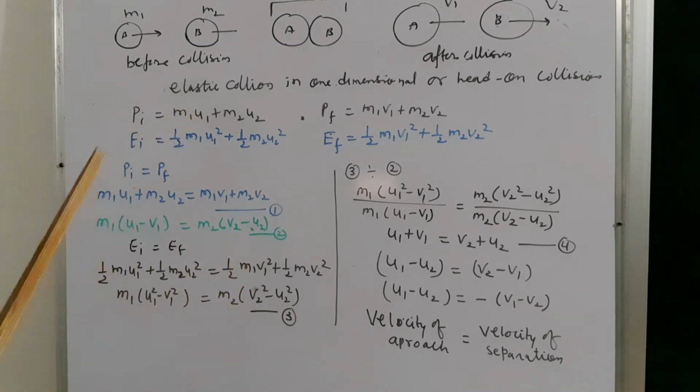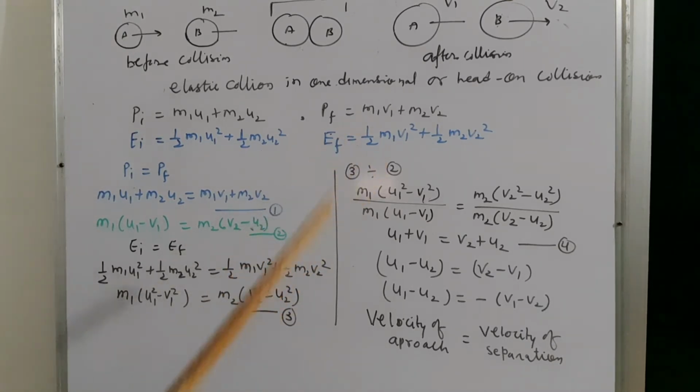And in such type of collision, kinetic energy remains constant. Then we will write initial kinetic energy and this one is final kinetic energy. On mathematically solving, we can find out m1 into u1 square minus v1 square is equal to m2 into v2 square minus u2 square. And this is equation number 3.